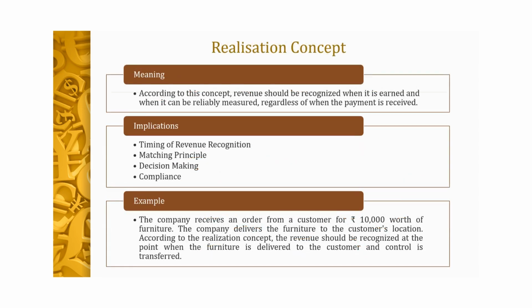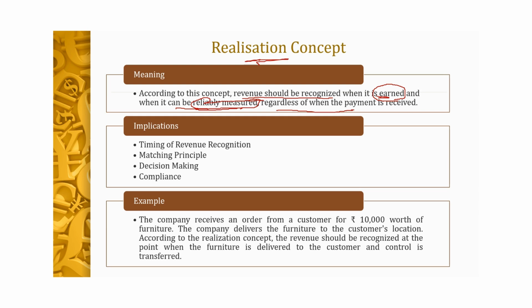Right. Now next we have the realization concept. What does the realization concept say? Realization means that revenue is to be recognized when it is earned, or you can say earned means when it can be reliably measured, regardless of when payment is made. We do not have to see whether we received the revenue in cash form or not. We simply have to assume whether it has been earned. One keyword is that it is earned. The second keyword is that it can be measured reliably. We can measure it reliably.